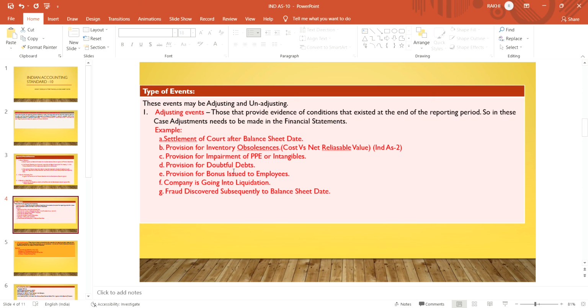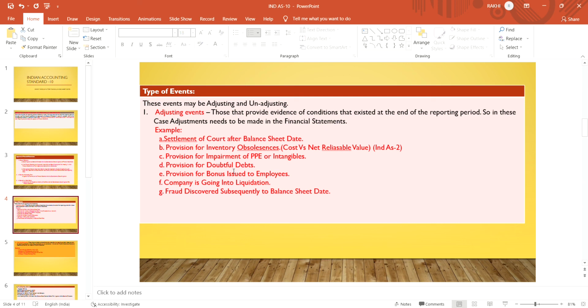And non-adjusting events are those events which are not indicating that they will arise after the reporting date. They are uncertain events. So the events which are uncertain and do not exist on the reporting date are considered as non-adjusting events.